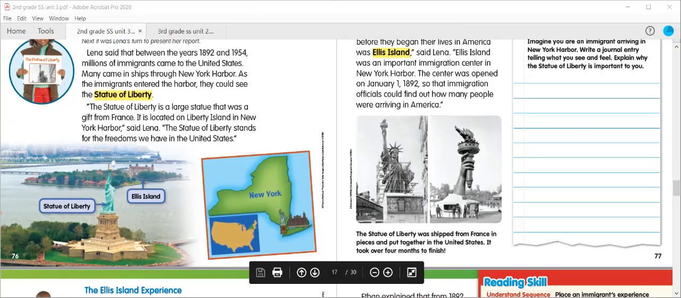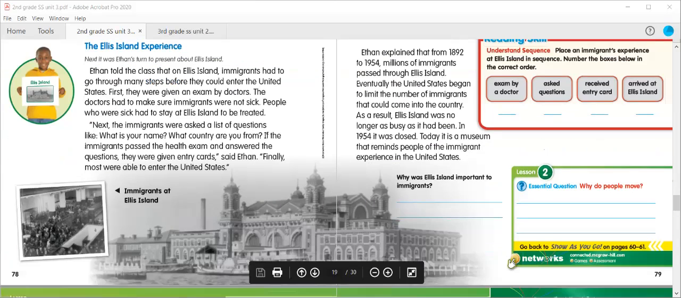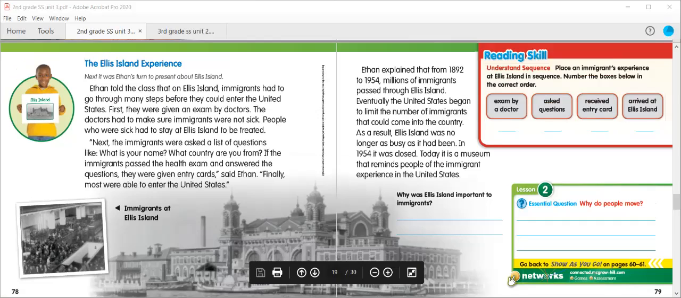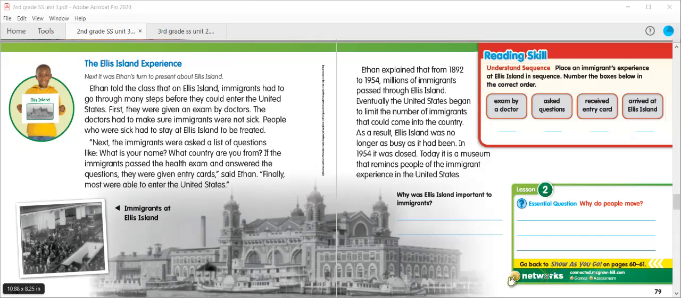All right, after you complete that section, we're going to go on to pages 78 and 79, and these are going to be the last 2 pages in our lesson. And it starts with the Ellis Island Experience. Next, it was Ethan's turn to present about Ellis Island.